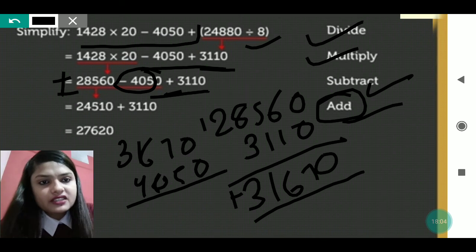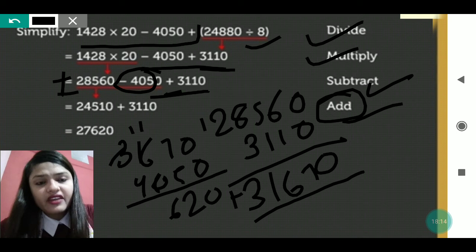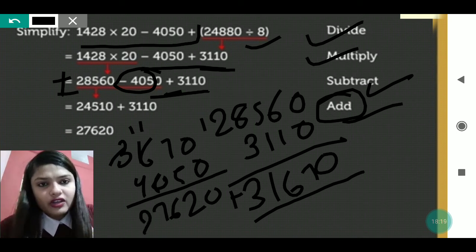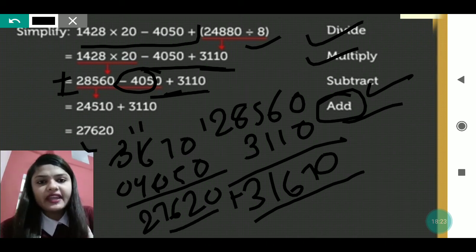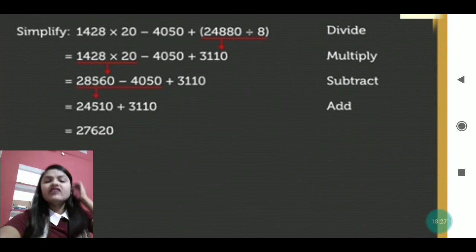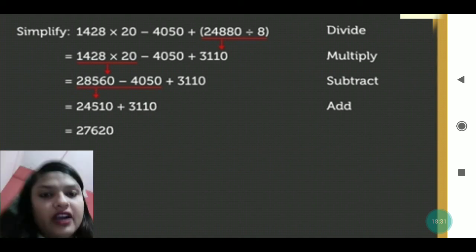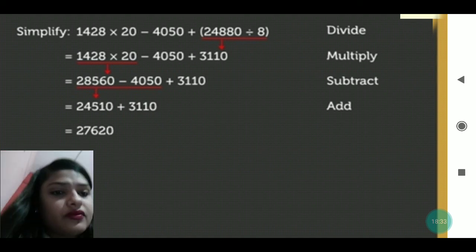Okay, 0 minus 0 will be 0, 7 minus 5 will be 2, 6 minus 0 will be 6, 1 minus 4 is not possible, it will take 1 carry, 11 minus 4 will be 7, and here 2, because nothing is there, so it is 0, so 2 minus 0 will be 2. So the same answer you are getting. Okay, so like this only we used to carry on the division work, my dear students.